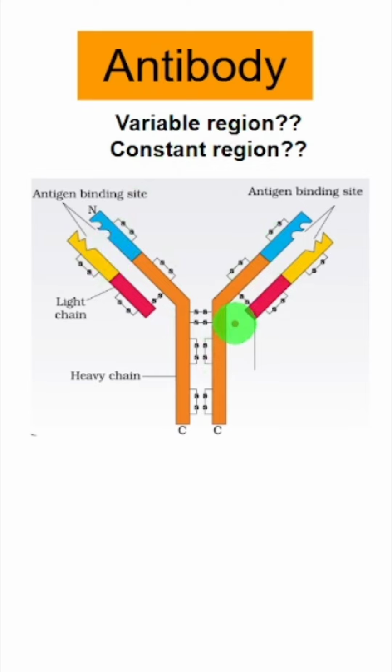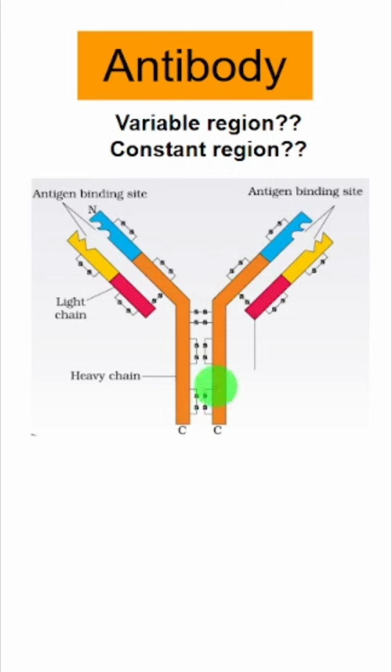Where do you see the variable region? It is over here. The antigen binding sites are the variable region. The antigen binding site determines the specificity of the antibody. So this part of both heavy and light chains are variable regions. Again, this part is the variable region.